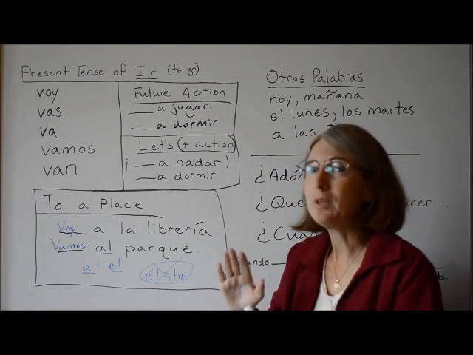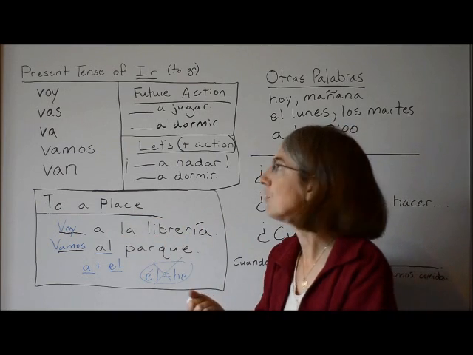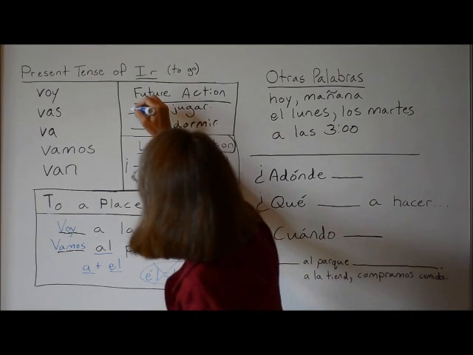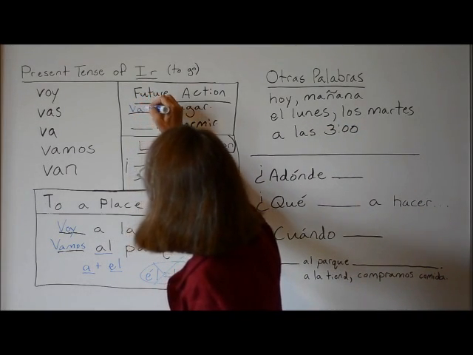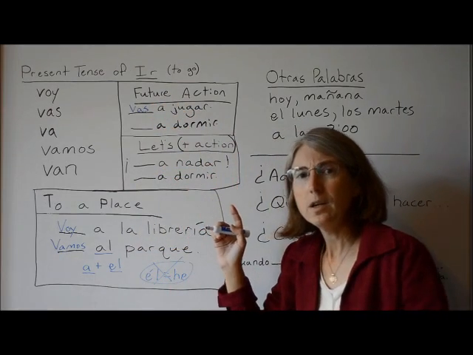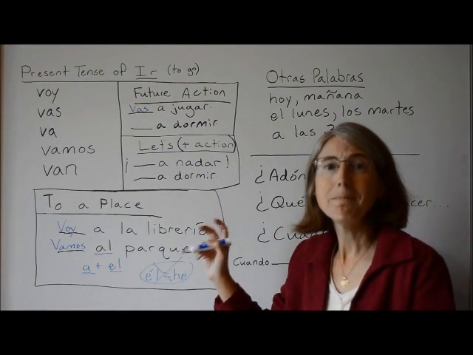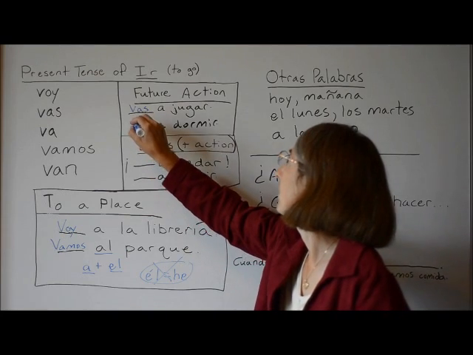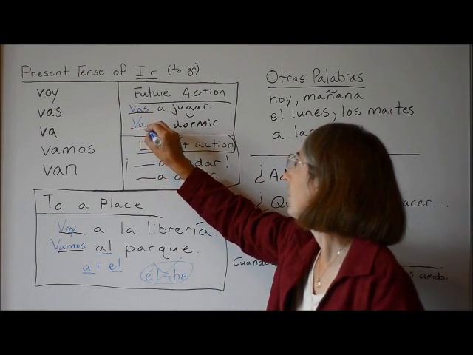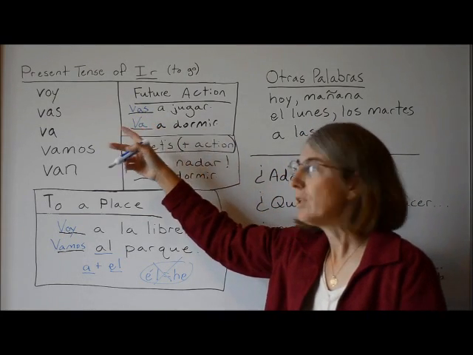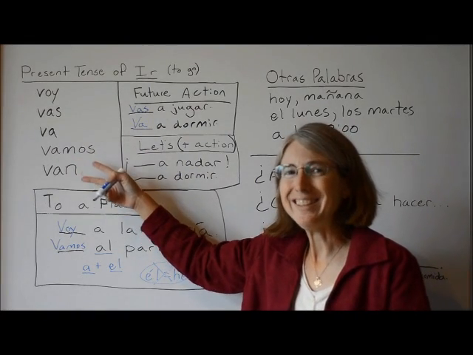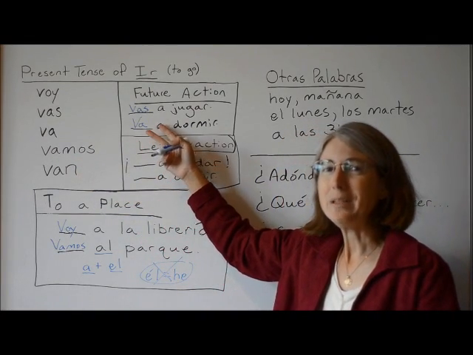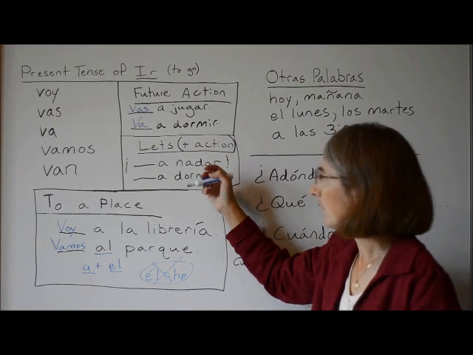Okay? This is an action that's going to happen in the future. She's going to sleep, va a dormir. Okay? So we can use any of the forms of ir here, and they will make sense in these sentences.